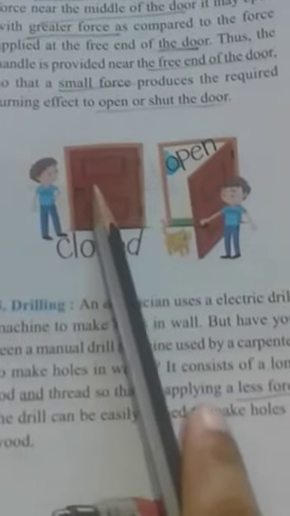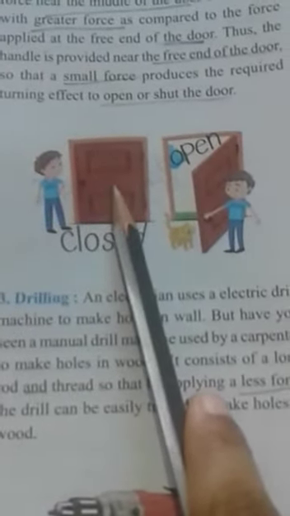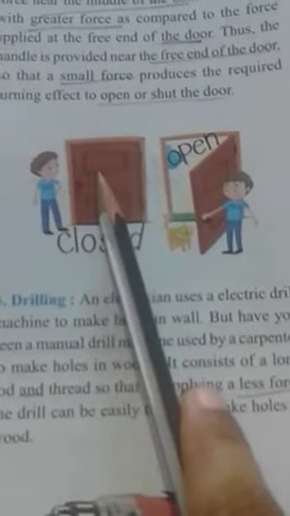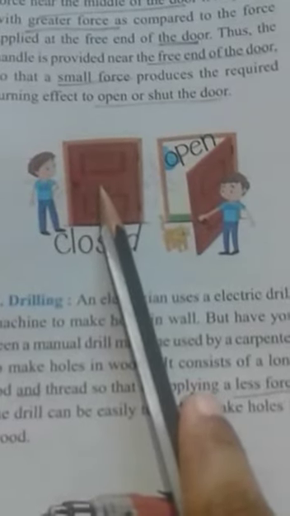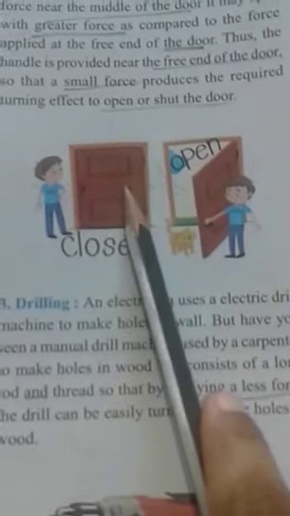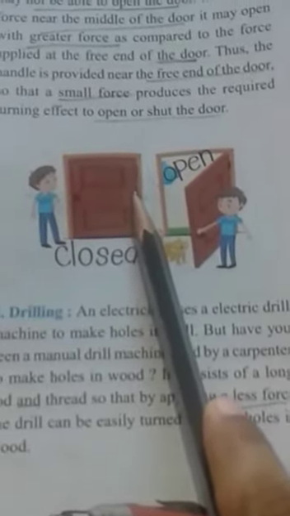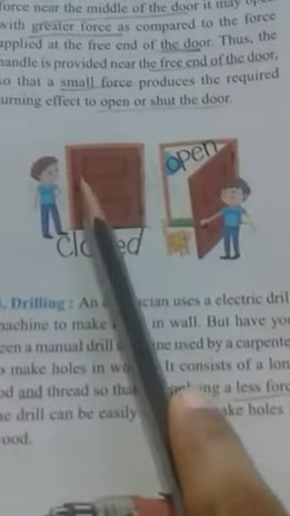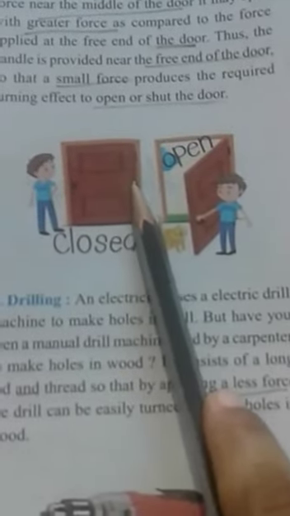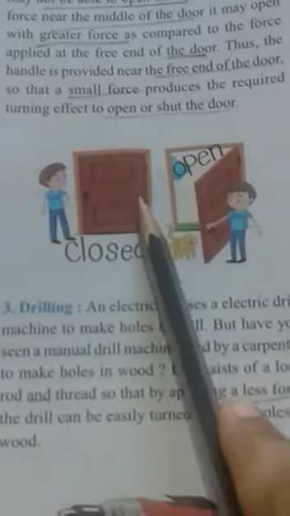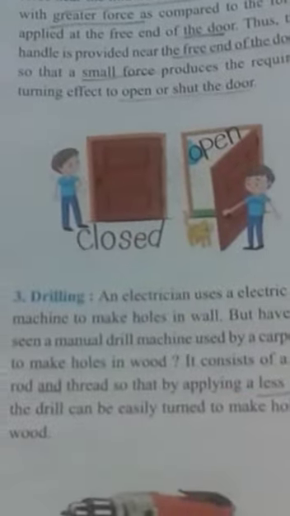As the distance becomes smaller, then the force requirement also increases. And at the pivoted end, there is no chance to open the door at all, under any condition.